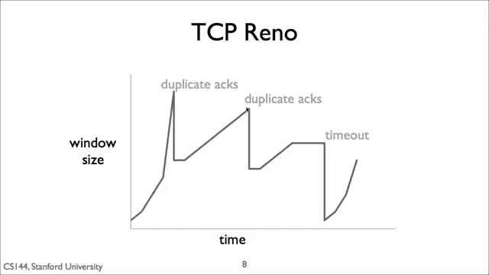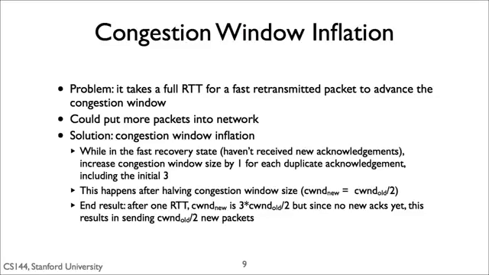On the second set of triple duplicate ACKs, the same occurs. It performs a fast retransmit, halves the window, and stays in congestion avoidance. On a timeout, it sets the congestion window to 1 and re-enters the slow start state. Congestion window inflation is part of fast recovery. These are the details of how it works.